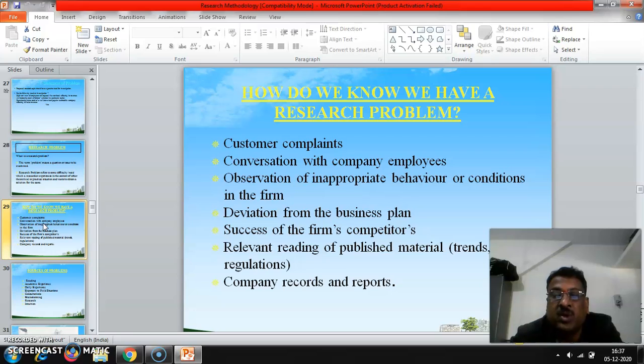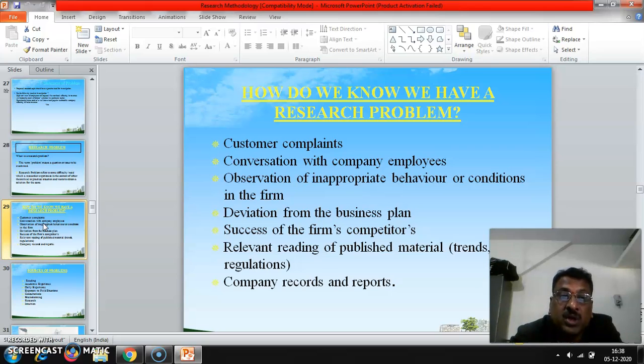For example, nowadays due to COVID-19, earlier we were saying don't give the mobile to our children. Nowadays, without giving the mobile to the children, they cannot attend online classes. So here we are finding a number of published materials. That is due to unawareness of using mobile phones or internet, it affects the hormones of the students and it affects their brain, everything. So on the basis of this, this is a problem, a burning issue. Relevant reading of published materials and trends and regulations, you have to say this is the problem.